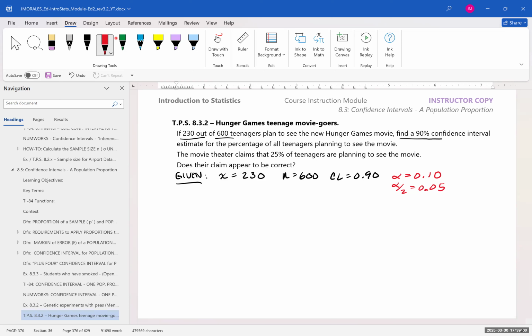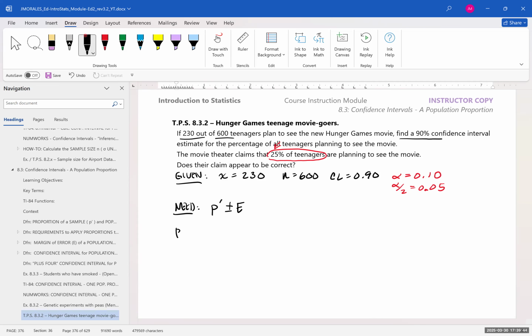All right, so the movie theater is claiming that 25% of teenagers are going to see this movie. So we want to see if 25% is inside of our confidence interval or not. Okay, what do we need? So we need a proportion of success plus and minus error. And we don't have either.